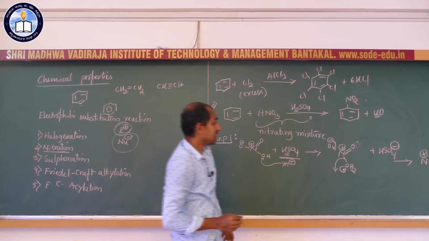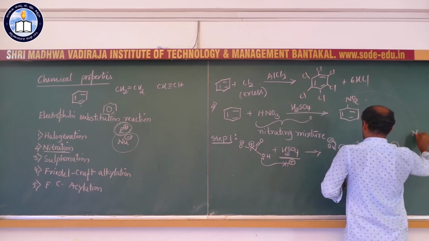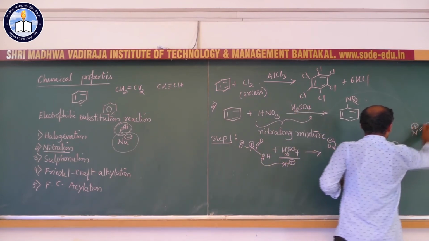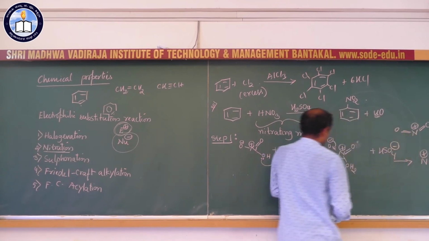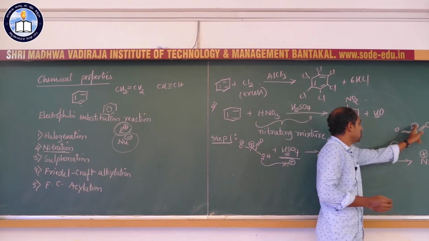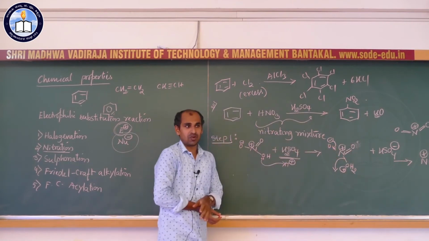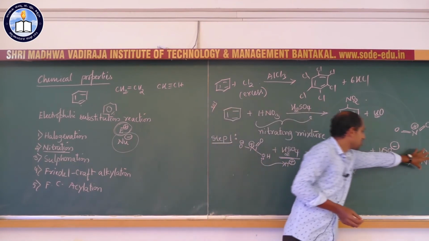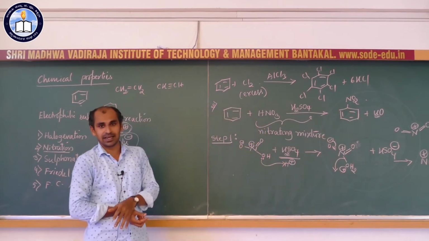Okay, so it is N double bond O. When you shift this bond, we get N positive charge with a double bond here, and because of the shift of this negative charge, here also we get a double bond, and the water molecule is eliminated. So, this group is NO2 plus. This is called the electrophile, a positively charged group, hence it is called an electrophile. So, in the first step, the electrophile is generated.